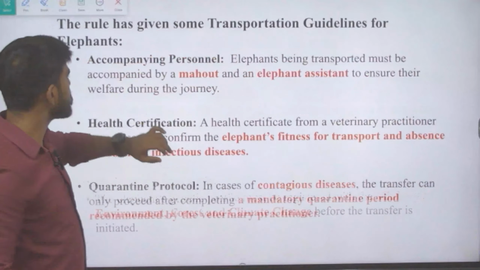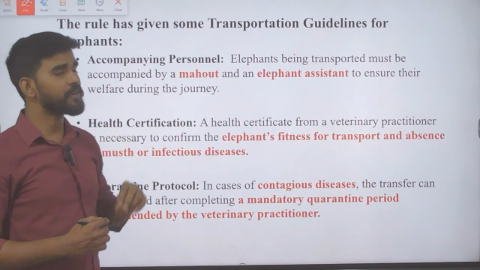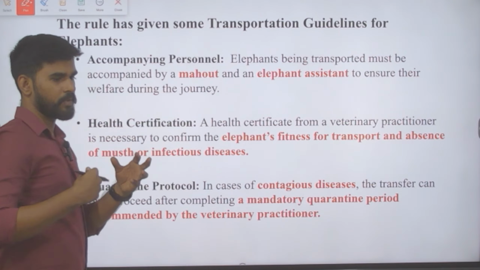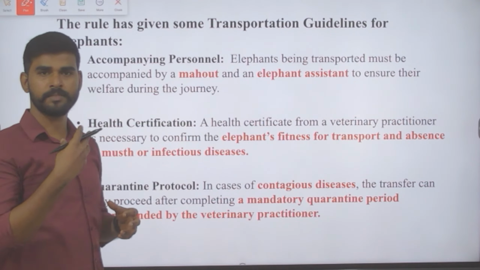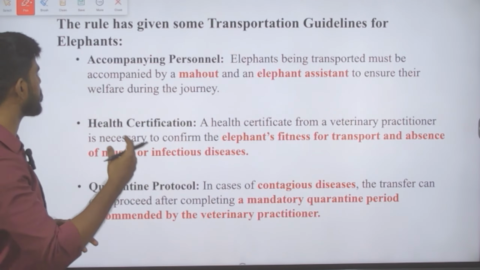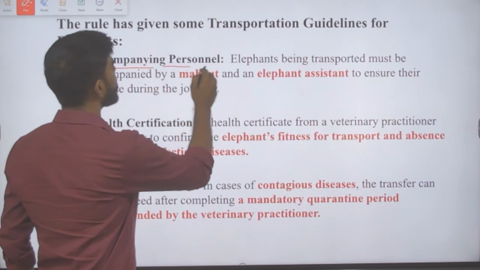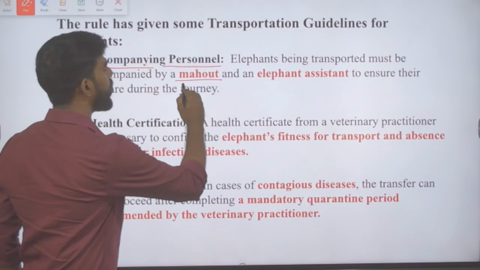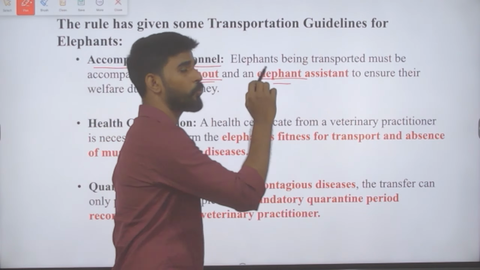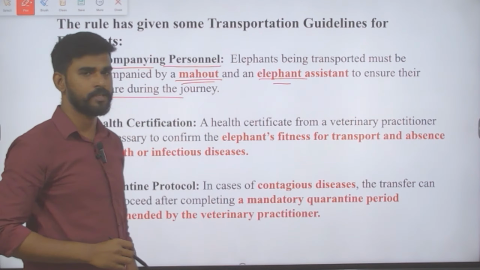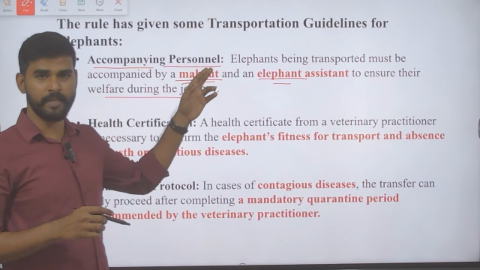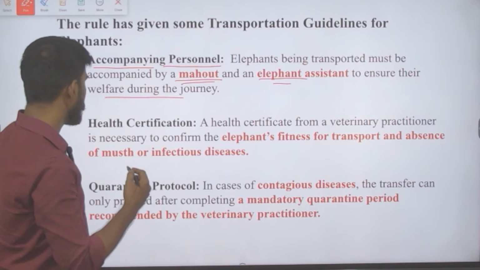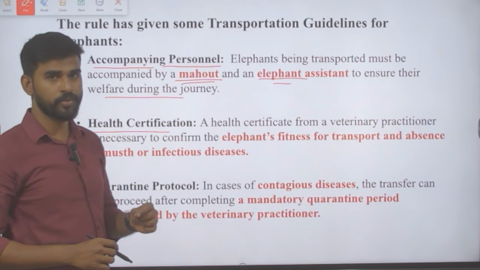What else is discussed under these rules? The rules have given some transportation guidelines for these captive elephants. First, when an elephant is taken from one place to another, it has to be accompanied by some personnel. Who are they? The elephants being transported must be accompanied by a mahout and an elephant assistant. Why? To ensure their welfare during the journey. So a mahout, the one who controls the elephant, must be there, and an elephant assistant must also be there, and a health certification is also necessary.